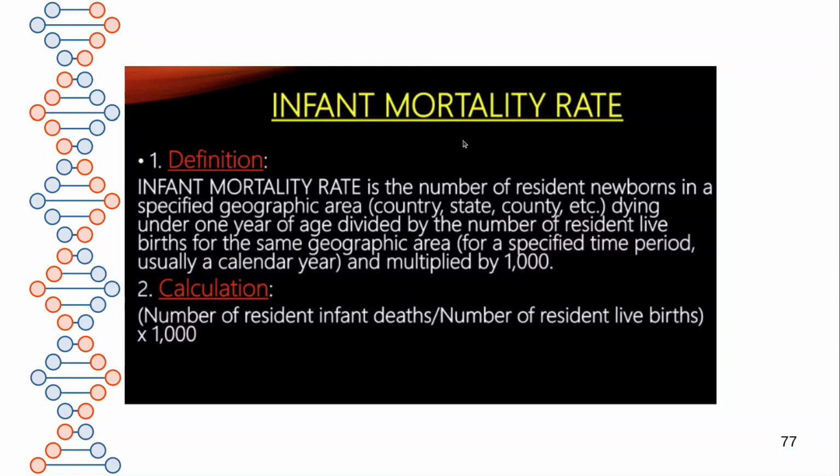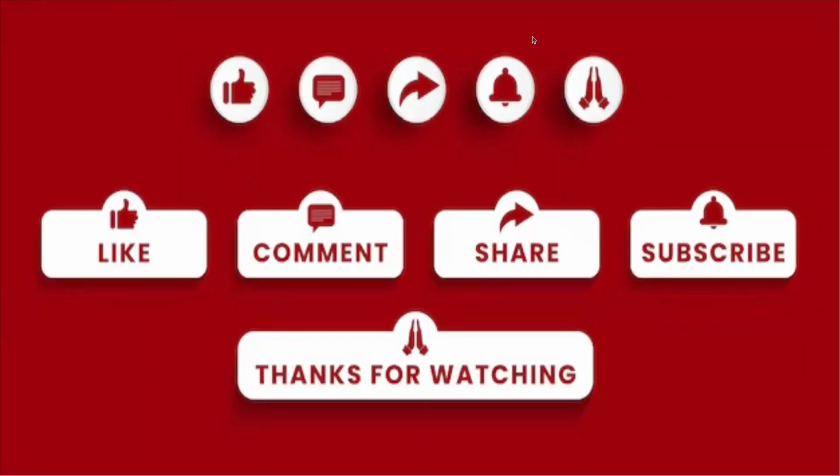This is the infant mortality rate. Calculation: the formula is number of resident infant deaths divided by number of resident live births, into 1000.